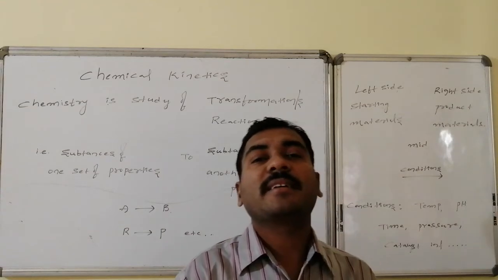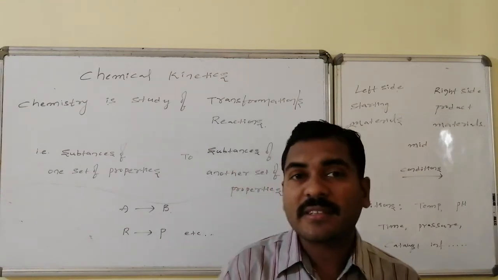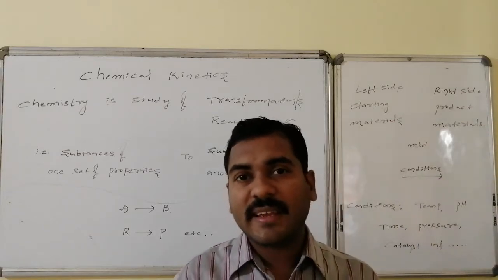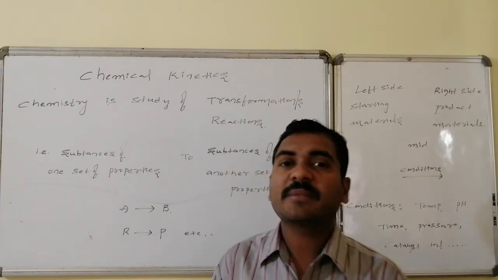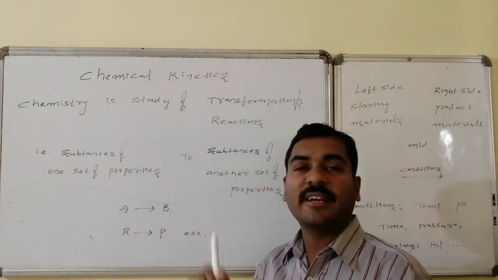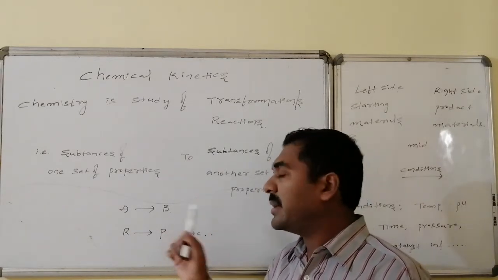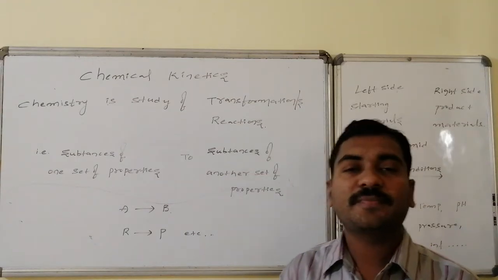All of these things are indicated in the form of an equation that is said to be the chemical reaction. In that equation, some substances are written towards the left, some towards the right. In the middle, we keep an arrow mark.